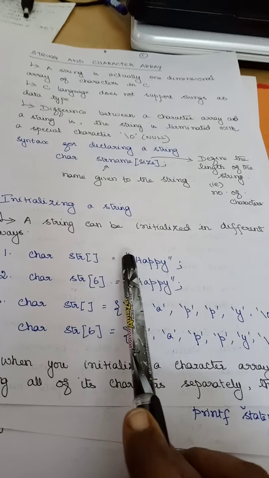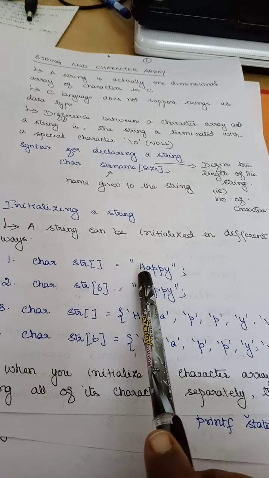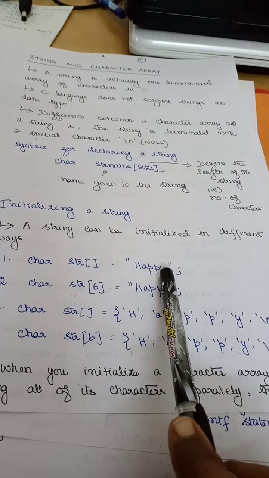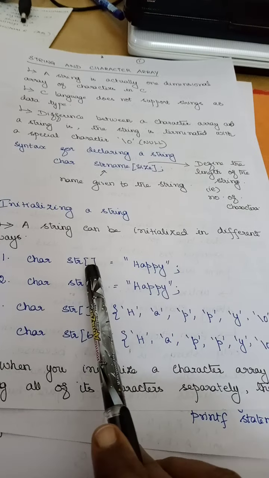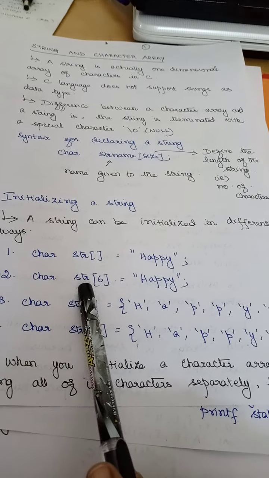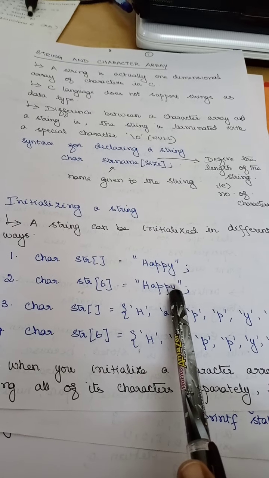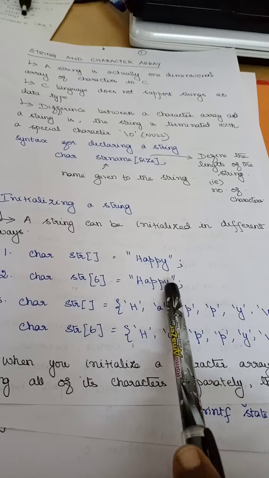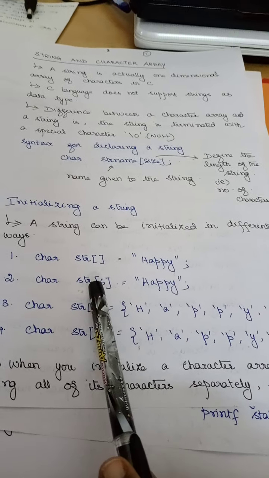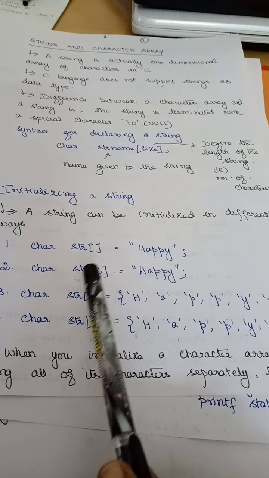Why? Because you are enclosing it within double quotes, right? And here the null character will be automatically assigned while storing it in an array. And here, char str of 6. HAPPY has 5 letters, and for the null I have a 6th. So here I have 6, indices 0 to 5, right?